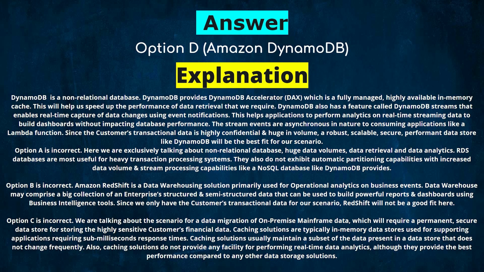Option C is incorrect. We are talking about a scenario for a data migration of on-premise mainframe data, which will require a permanent, secure data store for storing the highly sensitive customer's financial data. Caching solutions are typically in-memory data stores used for supporting applications requiring sub-millisecond response times. Caching solutions usually maintain a subset of the data present in a data store that does not change frequently. Also, caching solutions do not provide any facilities for performing real-time data analytics, although they provide the best performance compared to any other data storage solutions.